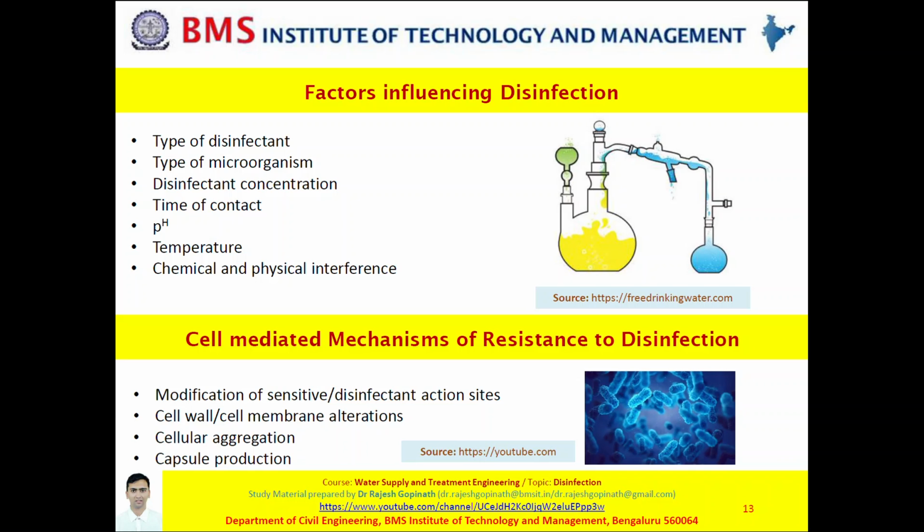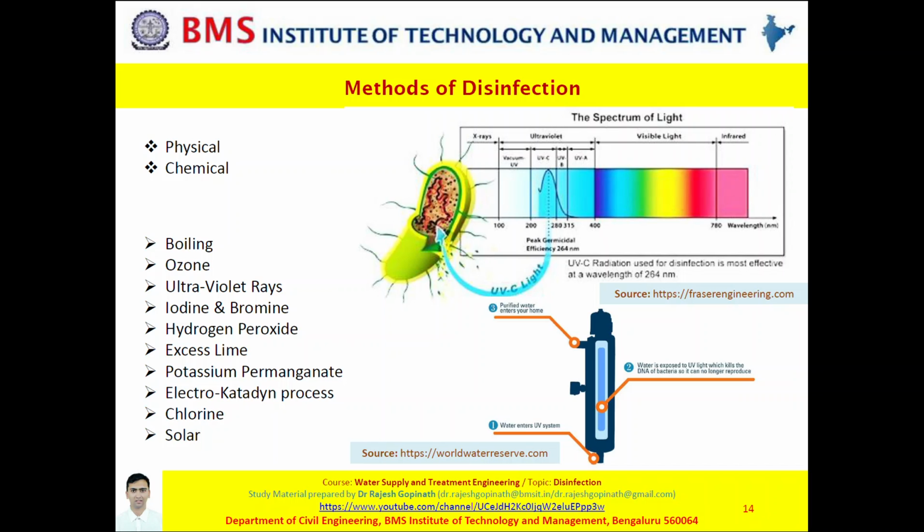Now let us move on to slide 14, wherein we shall discuss the various methods of disinfection.